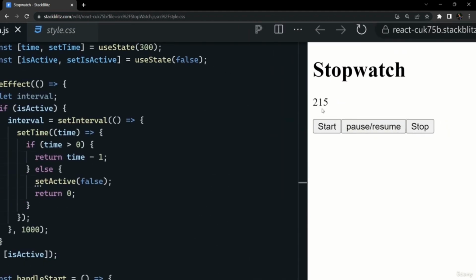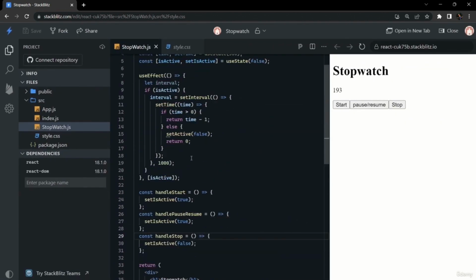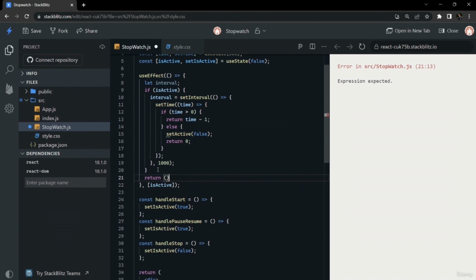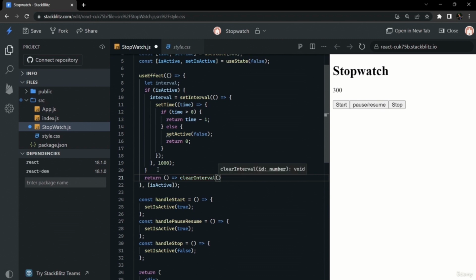Because we haven't returned any function for the unmounting of our app in useEffect. So that's why multiple instances of that interval are running. So we will just return a function in which we will be clearing this interval timer. We will write clearInterval and pass the interval variable inside of it. Now if you see, our app is running fine and it is stopping fine. If we try again, it is starting and stopping fine.